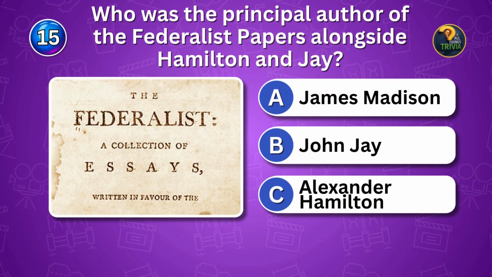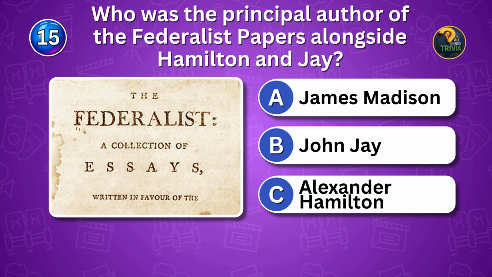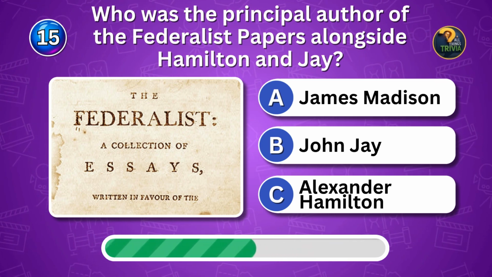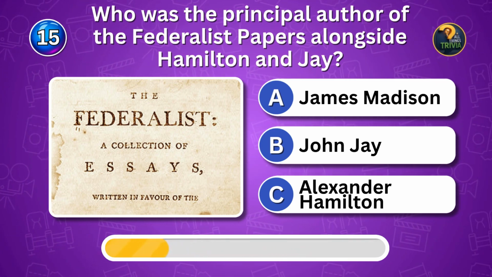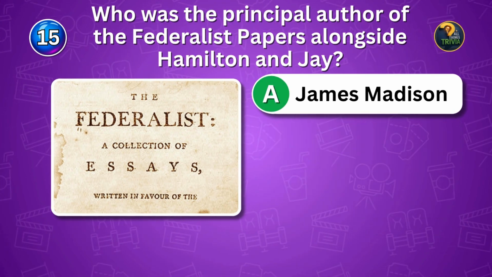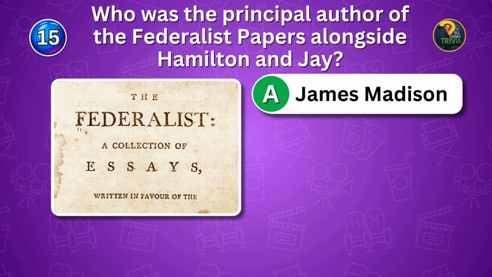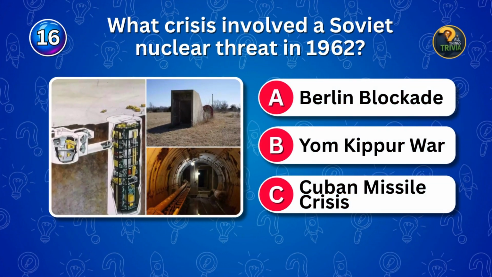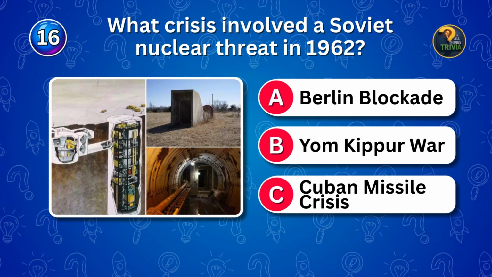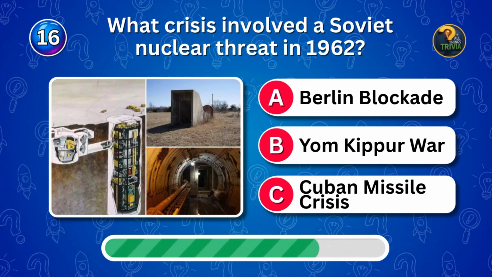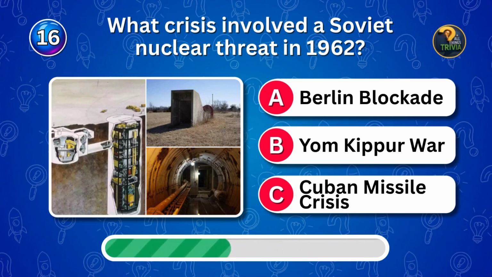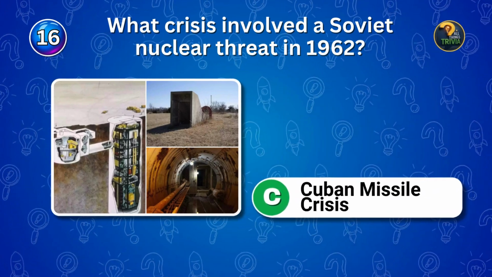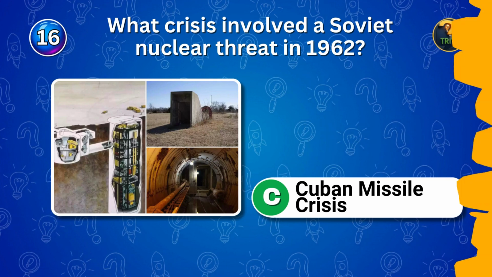Who was the principal author of the Federalist Papers alongside Hamilton and Jay? Federalist co-author. Who? Madison was a key Federalist. What crisis involved a Soviet nuclear threat in 1962? Cold War flashpoint. Name it. The Cuban Missile Crisis nearly sparked war.